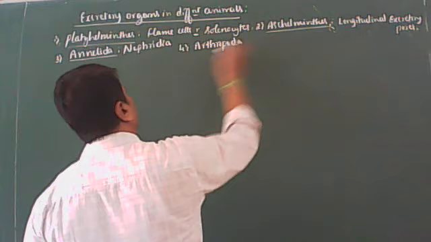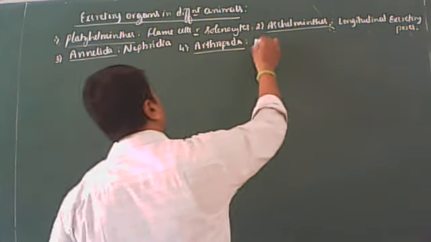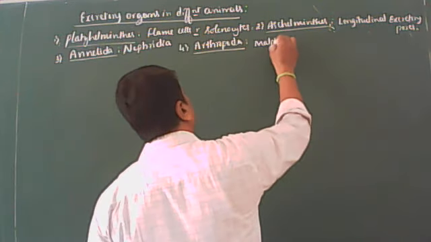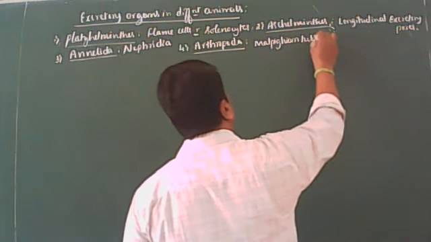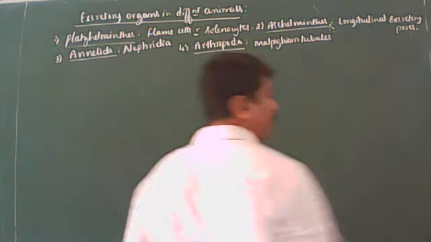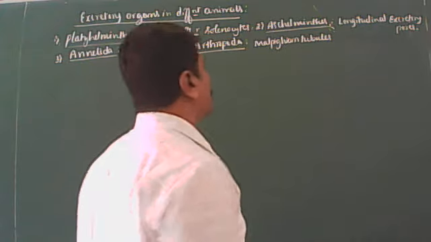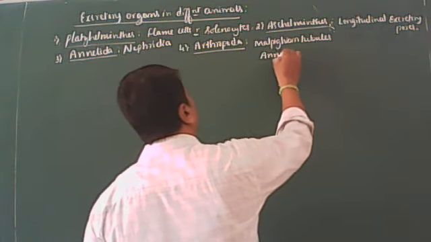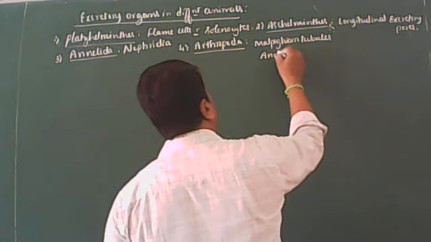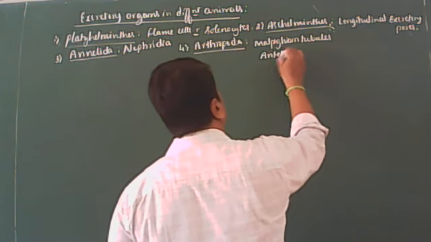Arthropoda. In arthropoda, excretory organs are the malpighian tubules. In some cases, they may be antennal glands.